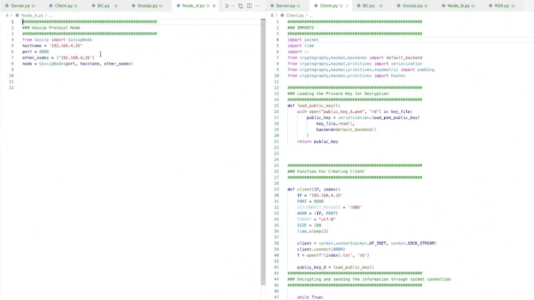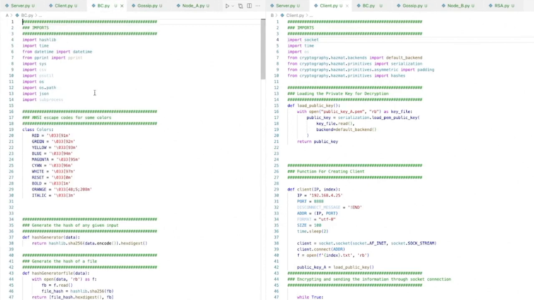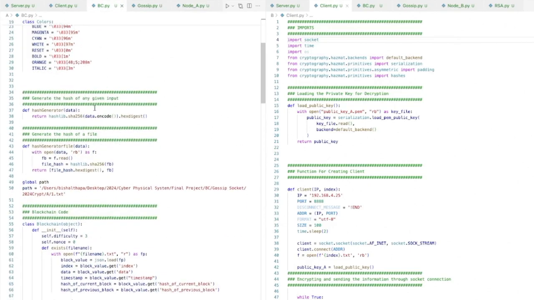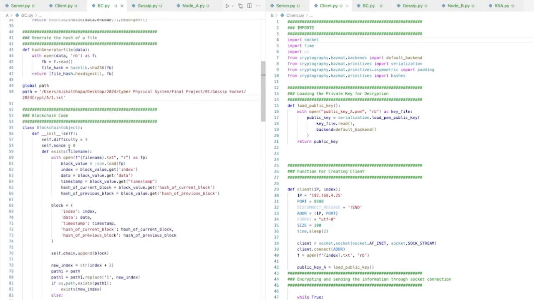So it just defines the hostname and the other nodes and just calls the gossip node from the gossip file. All right, so this blockchain basically consists of this hash generator. So it generates the hash of a particular file, or the hash of a particular text or number or anything. So this will generate for the text, this will generate for the file. This is the path where my blockchain exists.